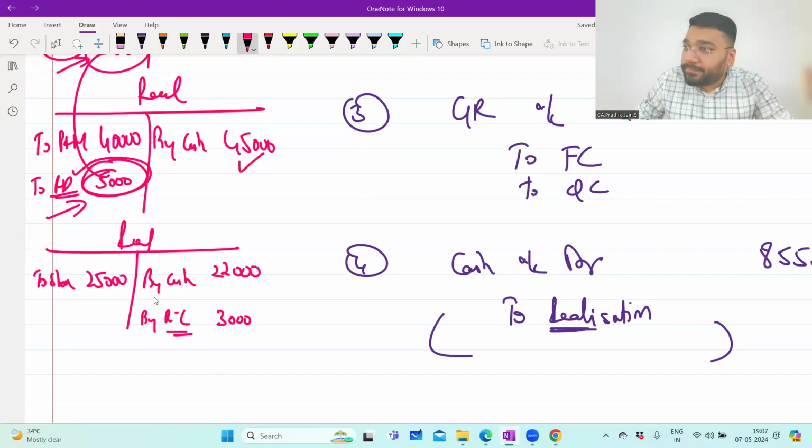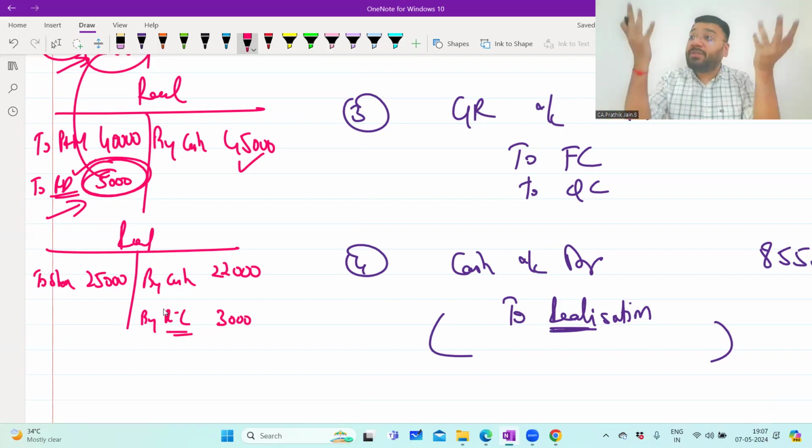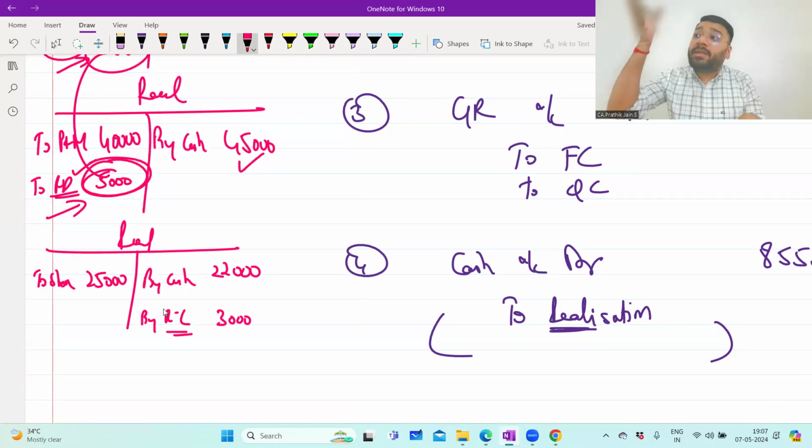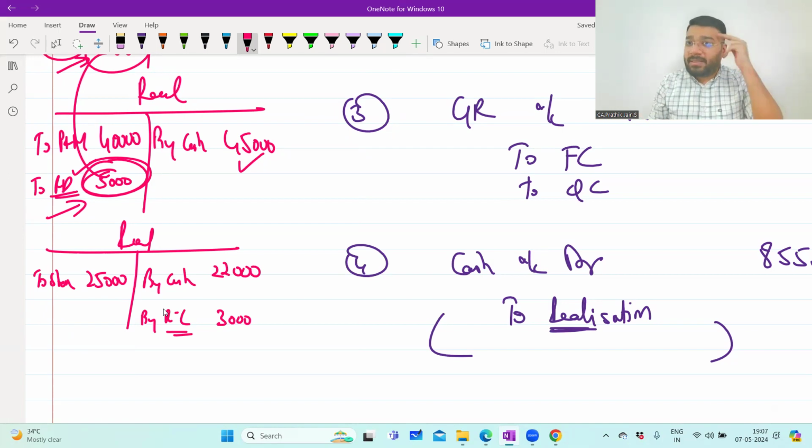You don't have to apply your mind at all. But we should know the concept, no? Tomorrow when you go for articleship or when you encounter the same situation in CA Intermediate, if you don't know the logic behind it, what is happening at the back end, what will happen? That is the difference everywhere you go. People will explain the format to you, but nobody will explain the concept behind it. What is the impact of any transaction? What is the ultimate impact on the account? That vision people don't develop. In CA, guys, when you record an entry, if you're not able to develop a vision of how and in what way this will impact the financial statements, in which account, what impact it will finally have, you cannot become a good chartered accountant. You'll become an accountant on the records. You'll have the degree, but nothing else.